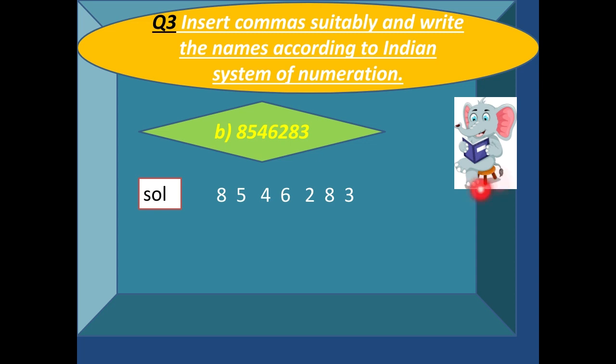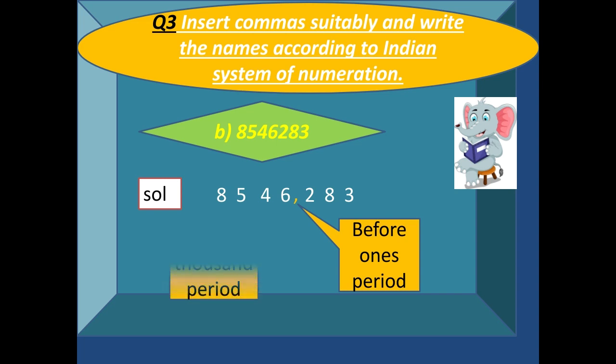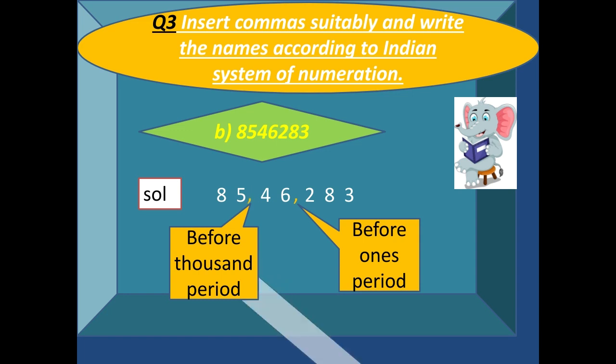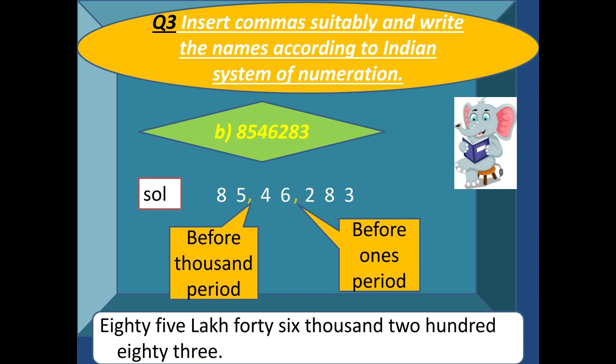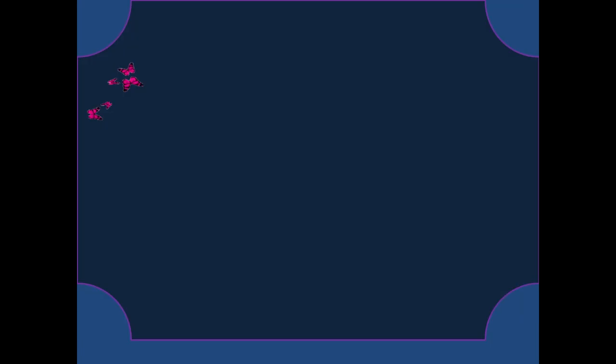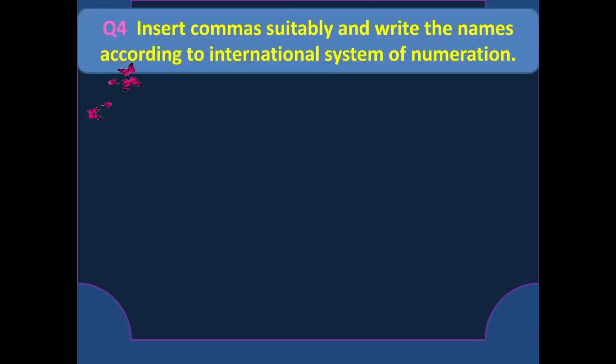Again we have written the number. Now again we will move from right to left. This is ones, this is tens, and this is hundred. So before the ones period, we are going to insert a comma. Again we will move, and before the thousands period, we are going to place a comma. And what will be the name of this number? We will call it as 85 lakh 46,283.